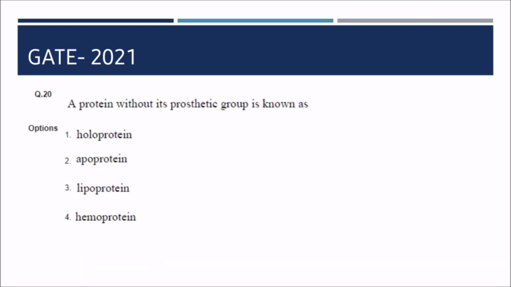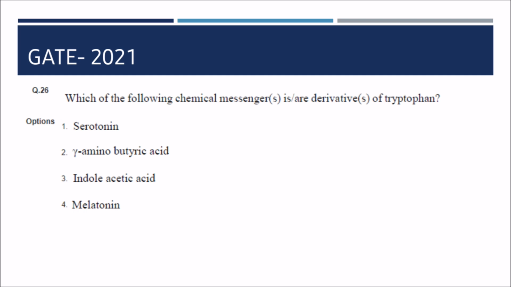Next question is, a protein without its prosthetic group is known as apoprotein. Which of the following chemical messengers is or are derivatives of tryptophan? So indole acetic acid, serotonin and melatonin could be your possible correct answer. Although gamma-aminobutyric acid, that is GABA, is derived from glutamic acid.